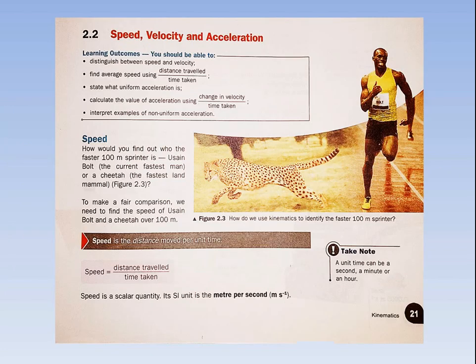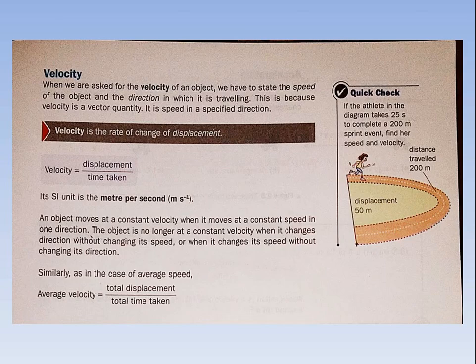Velocity can be found out by using the following equation. Velocity is equal to displacement divided by time, or we can say that v is equal to displacement over time. The SI unit is meter per second.